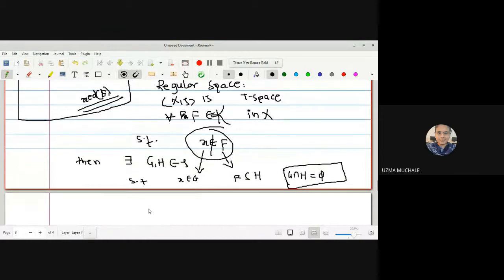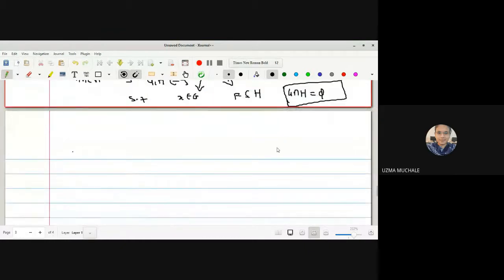Now let us go for the particular examples. First one, we are going to see the discrete T space. What is there in the discrete T space? Tau is equal to the power set of X. Then every subset of X is closed as well as open. We know that tau is equal to the power set of X, which is equal to the family K.